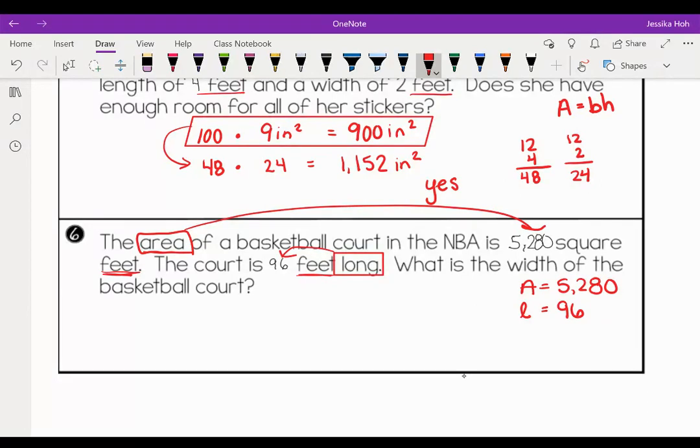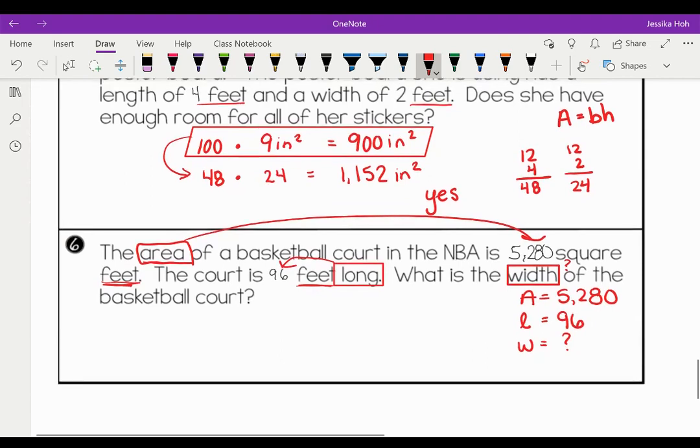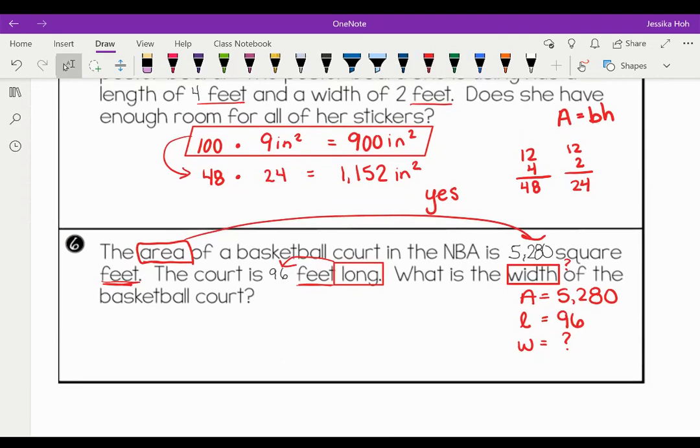And the width is question mark. If you wanted to change this to height and base, that is okay. They're interchangeable. So we have our area equals length times width, or area equals base times height.